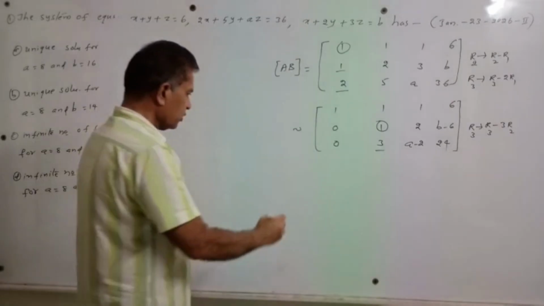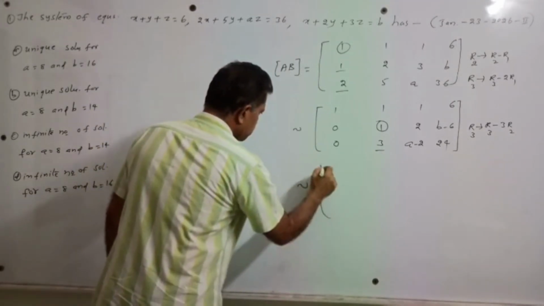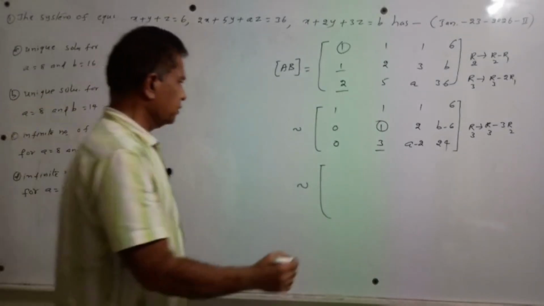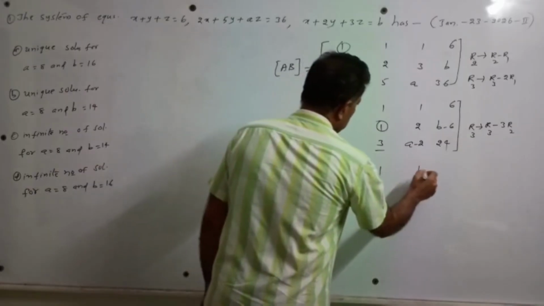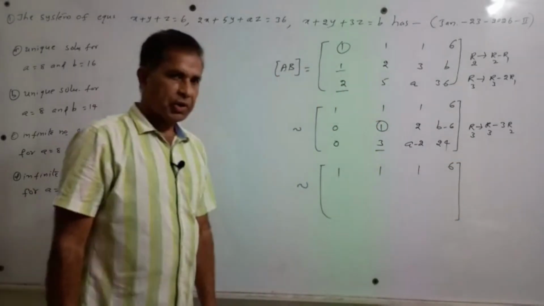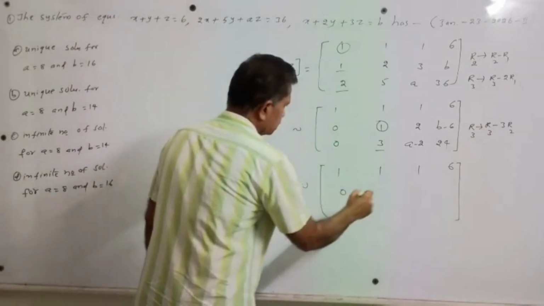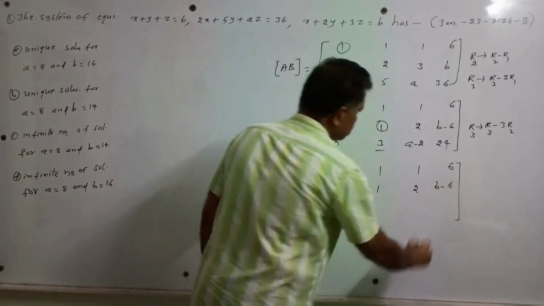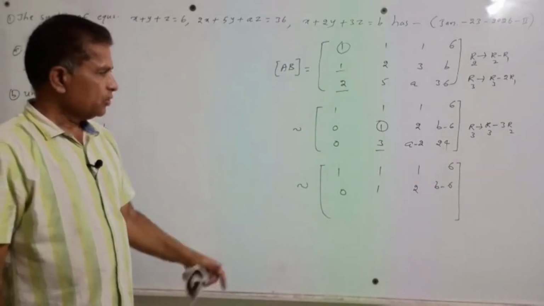Applying that operation, this matrix is equivalent to: no operation on the first row, first row is written the same, 1, 1, 1, 6. No operation on the second row, the second row is also written the same, 0, 1, 2, b minus 6. The operation is on the third row.